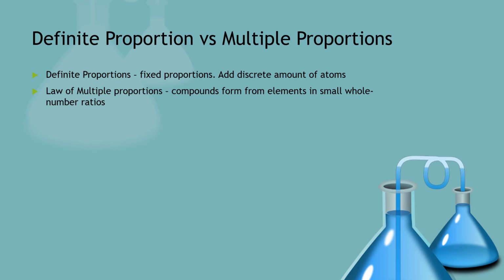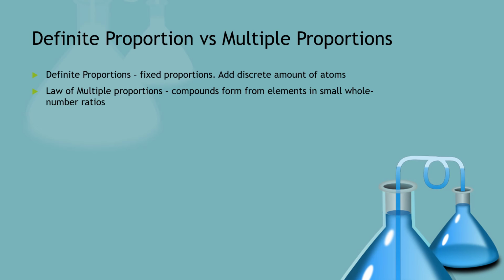It's easy to confuse these two, the law of definite proportions and multiple proportions. So I just want to review them one more time. The law of definite proportions says, and I want to emphasize, there are fixed proportions. You can add fixed whole number proportions of atoms. You can add discrete amounts of atoms to compounds. The law of multiple proportions, on the other hand, states that compounds form from elements in small whole number ratios.